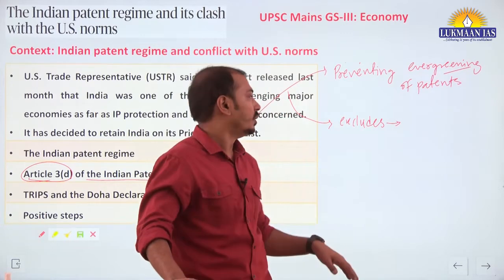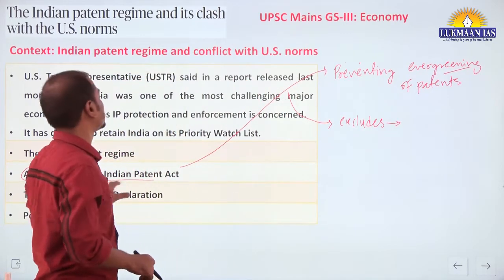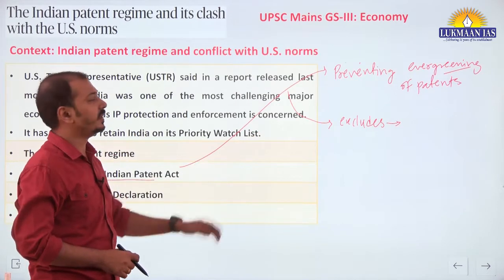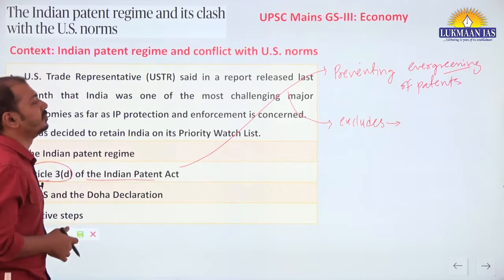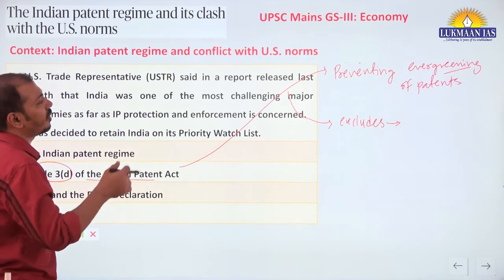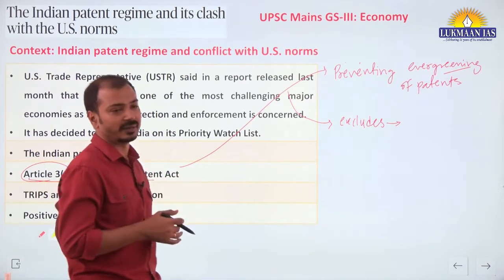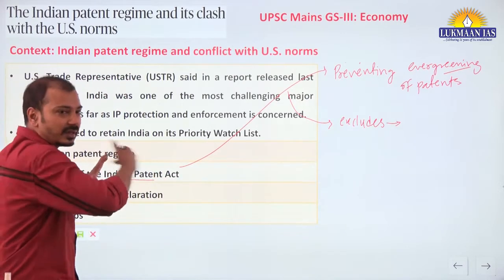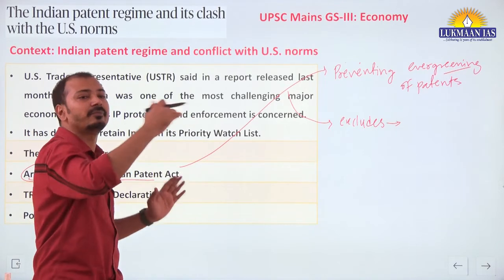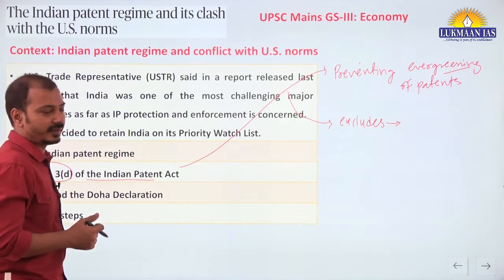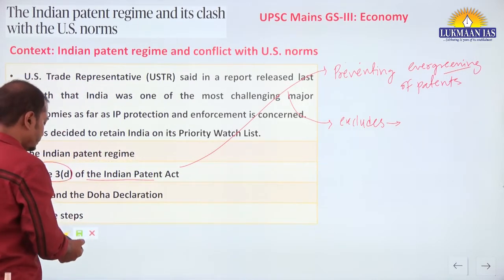So it excludes certain types of patent claims, and this is to stop any kind of evergreening of patents. नहीं तो वो क्या हो जाएगा, सारे एक के बाद एक पेटेंट करते रहेंगे. ठीक है. Otherwise the minor changes also they will.